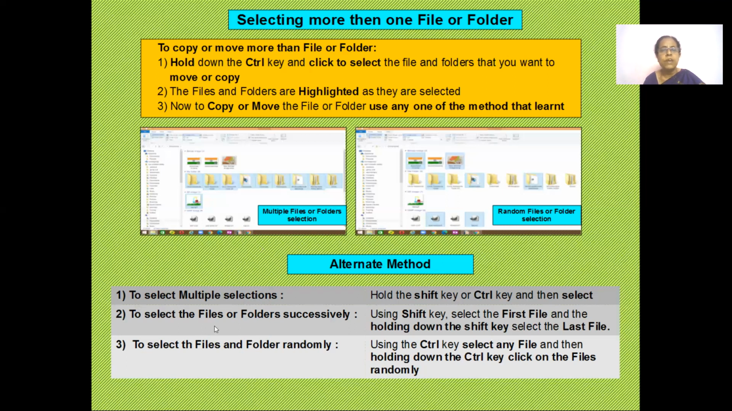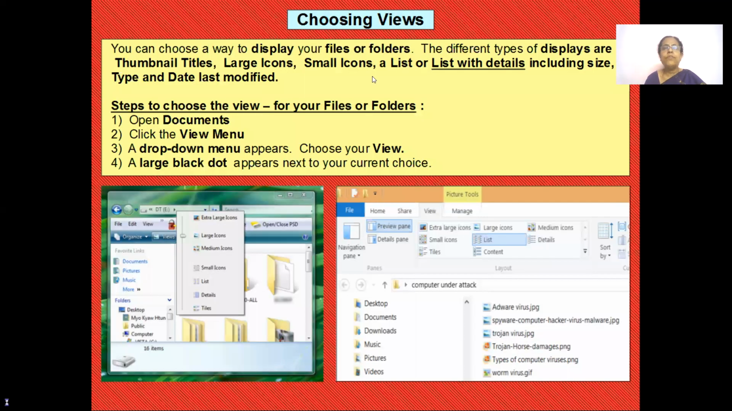This is called selecting files and folders successively, right from the first to the last. Random selection, as I just told you, is to press the Control key and click on the files that you want to copy. This is the way of selecting files.